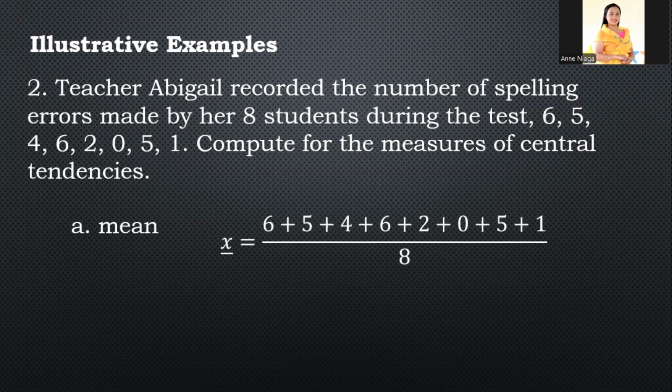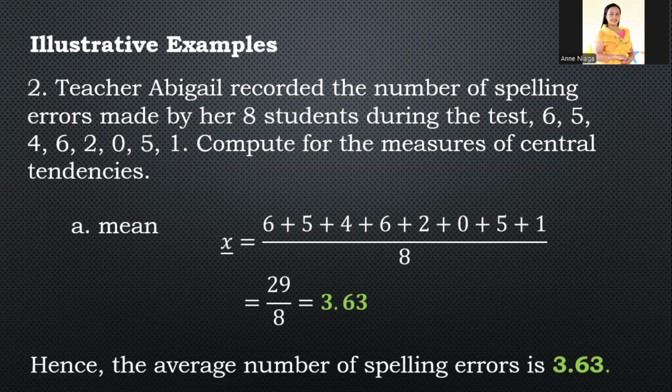So, i-add natin yun. Ilan ba lahat yun? So, 29 divided by 8. The answer is 3.63. Hence, the average number of spelling errors is 3.63. So, that is the mean.